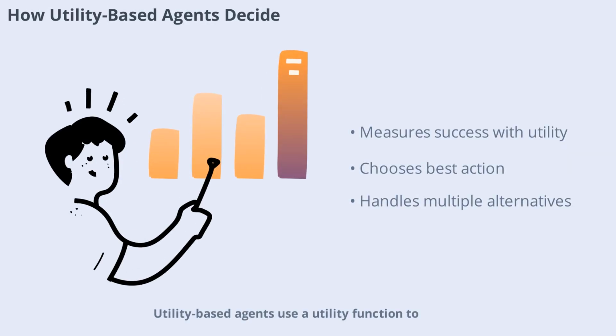Utility-based agents use a utility function to map each possible state to a real number. This number represents how well the agent's goals are being met. When faced with multiple alternatives, the agent chooses the action that leads to the highest utility. This approach is especially useful in situations where there are many possible outcomes, and the agent needs to pick the best one, not just any that achieves the goal.